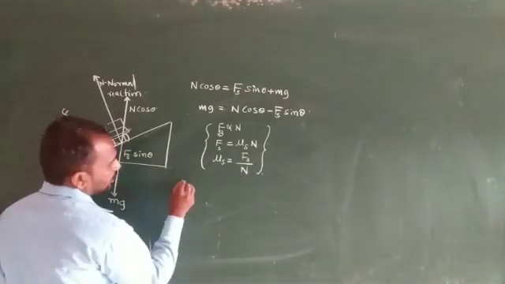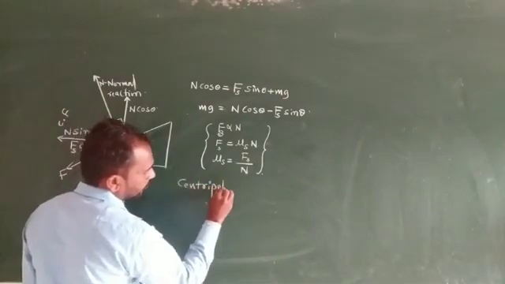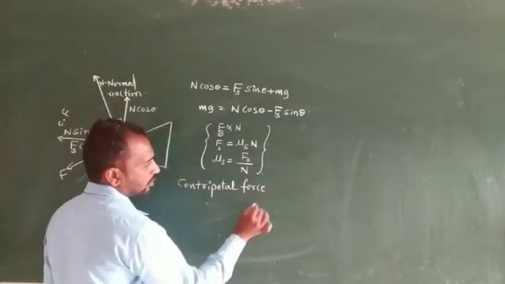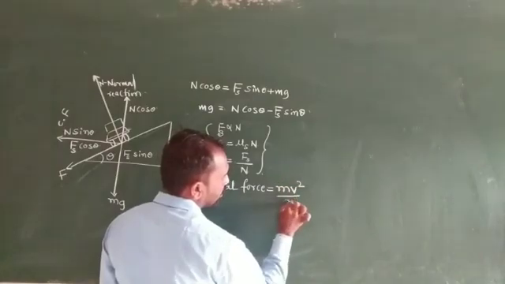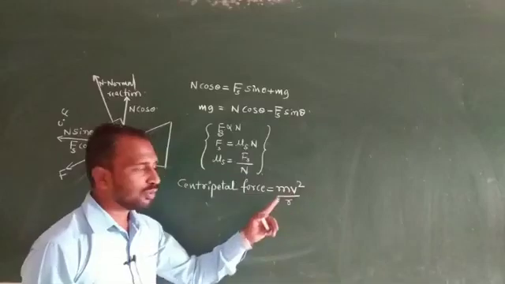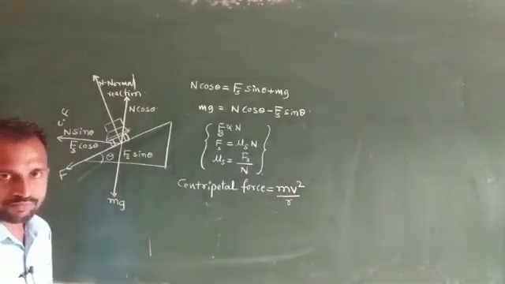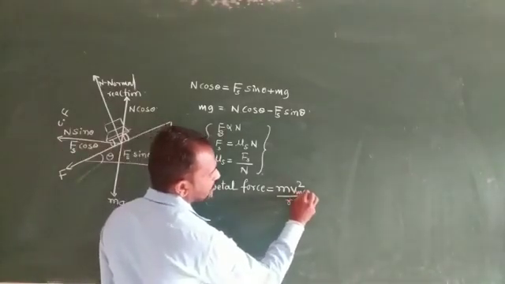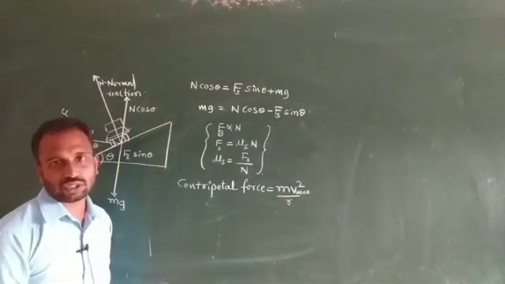So the centripetal force, you already know the formula, m v square divided by r. m means the mass of the car, v means the velocity of the car, r means the radius of the circle. And here we want to calculate the maximum velocity, the maximum velocity in a curved path without a frictional force.